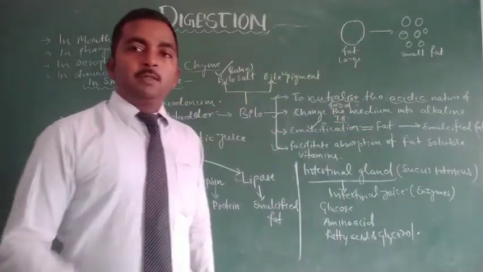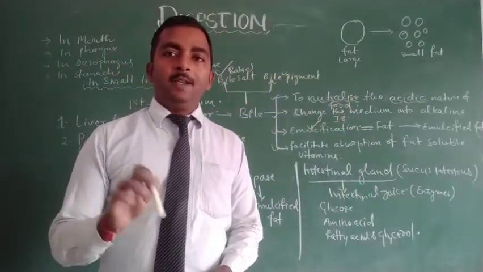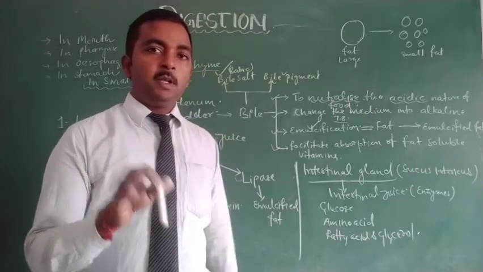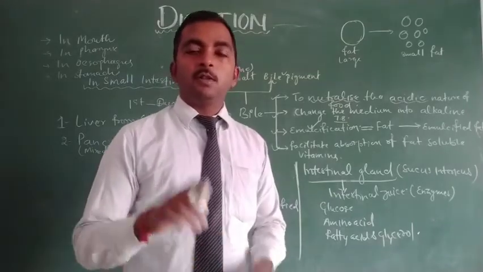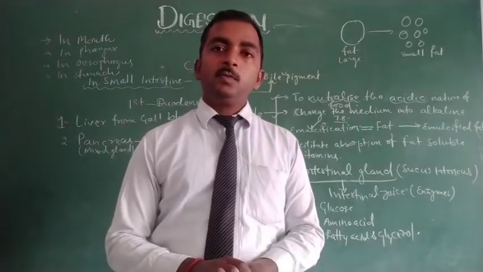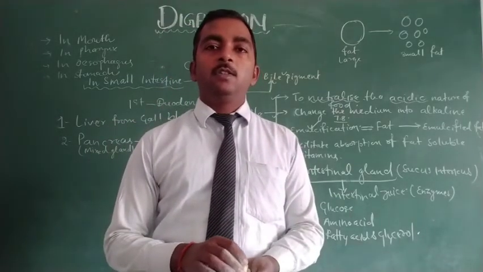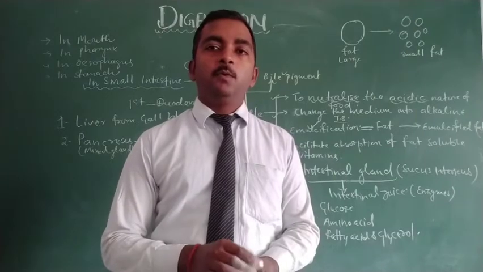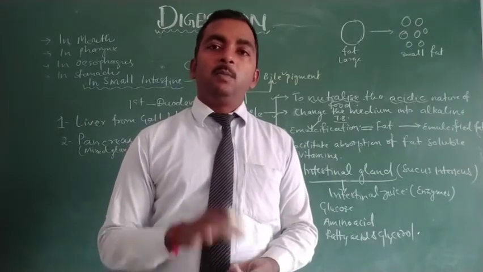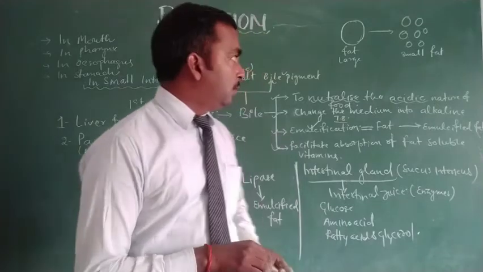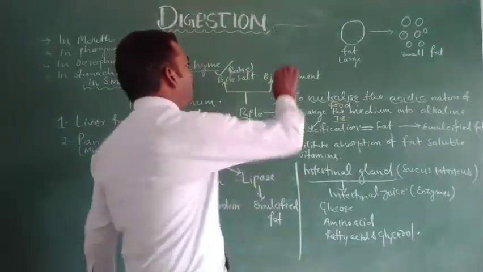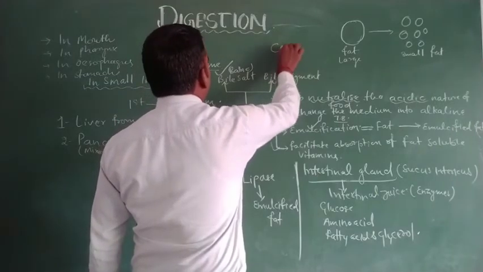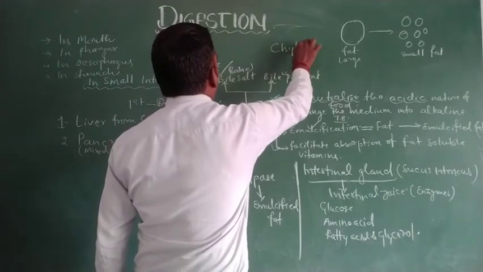So in the small intestine, the final product of digestion we obtain with the help of the enzymes of intestinal juice or succus entericus. So here the complete digestion of food takes place, and the completely digested food has a special term, it is known as chyle.